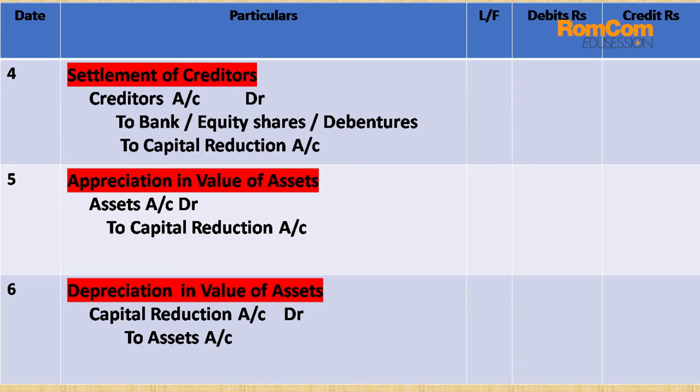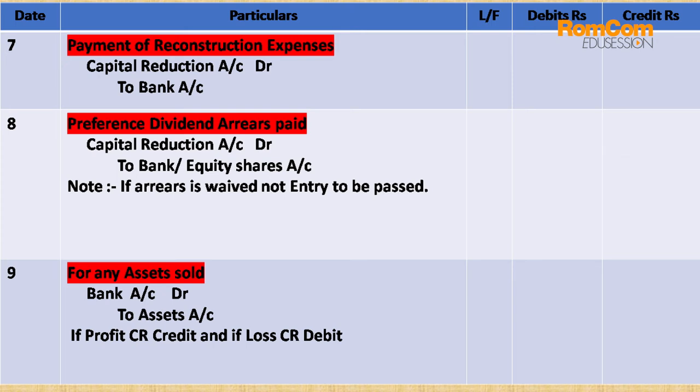Further, we will move towards the next point, payment of reconstruction expenses. So while following the concept of reconstruction, there are n number of expenses which take place. So similarly, there will be a simple entry for that. As we have seen, all expenses and all incomes related with the scheme should be entered in capital reduction. So the entry will be capital reduction account debit to bank. So why is bank coming over here? Because whatever we are paying through cash or through bank, that is why bank account is credited, and capital reduction account is debited since it's an expense for us.